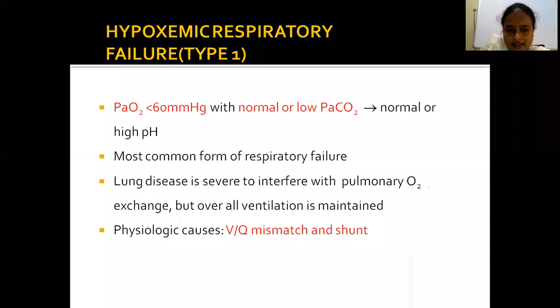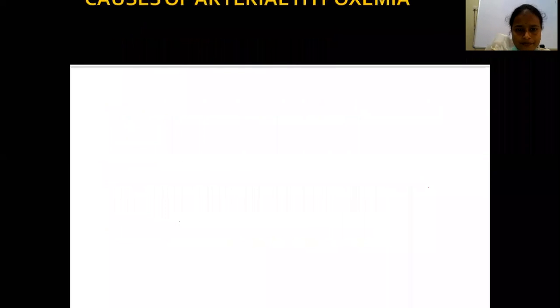It is mainly lung disease severe enough to interfere with pulmonary gas exchange, but overall ventilation is maintained. The main physiological causes of hypoxemia are ventilation perfusion mismatch and shunt. These two are the leading causes of hypoxemic respiratory failure. It is only hypoxemia without hypercapnia.